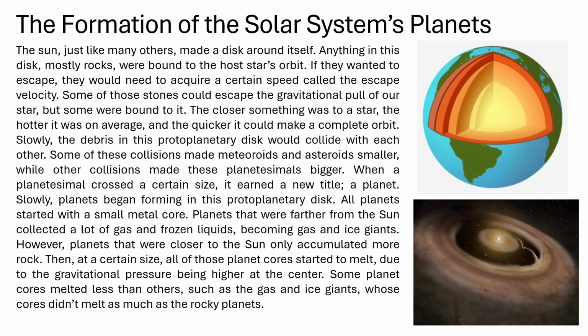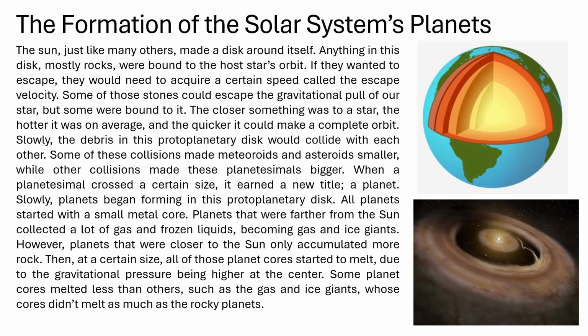Slowly, planets began forming in this protoplanetary disk. All planets started with a small metal core. Planets that were farther from the Sun collected a lot of gas and frozen liquids, becoming gas and ice giants. However, planets that were closer to the Sun only accumulated more rock. Then, at a certain size, all of those planet cores started to melt.